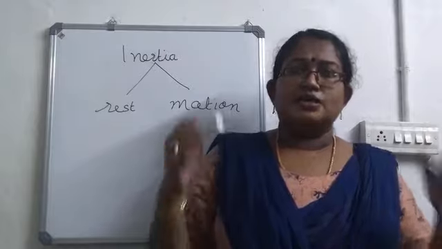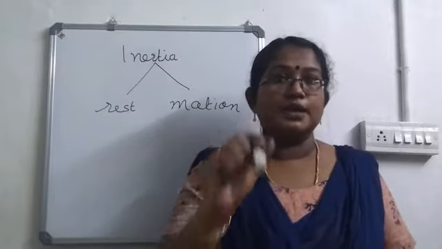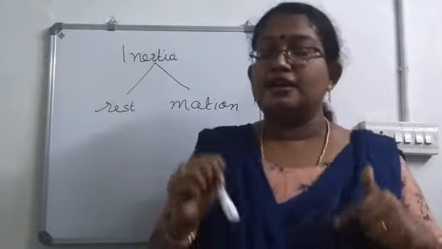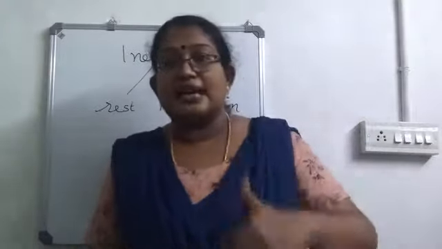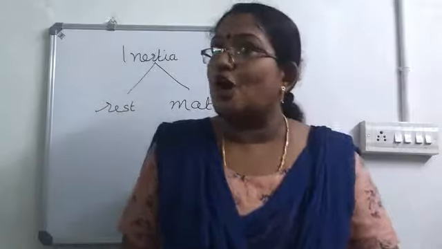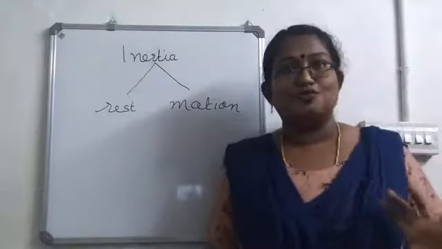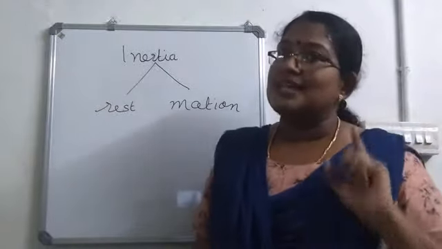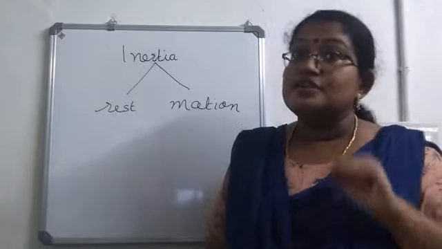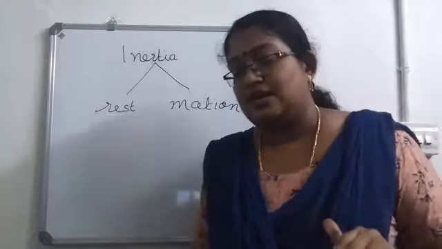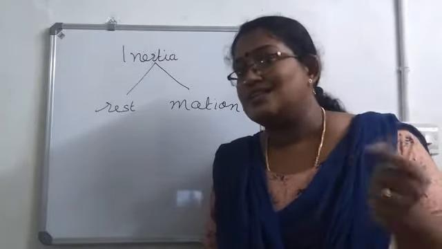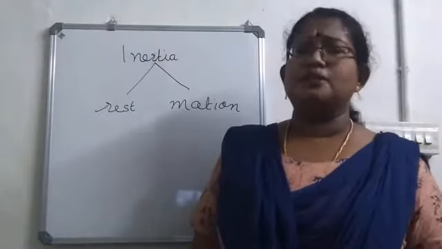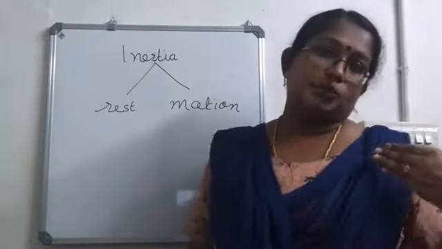Is it clear? So in order to create motion, what is needed? A force has to be applied. So by applying force on the pedal, the cycle will be moving. When you stop pedaling, you stopped applying the force, but still the cycle will move, because the tendency of the cycle is to continue its motion. And after moving for a short distance, it comes to rest. The reason is friction between the tire and the ground.